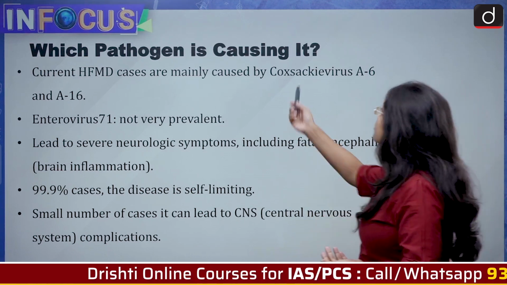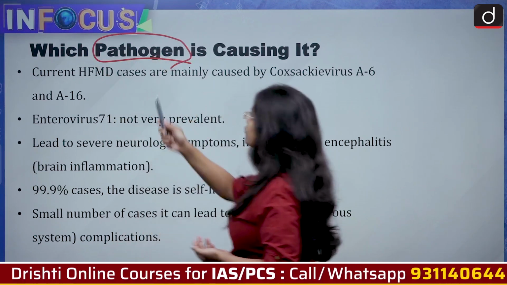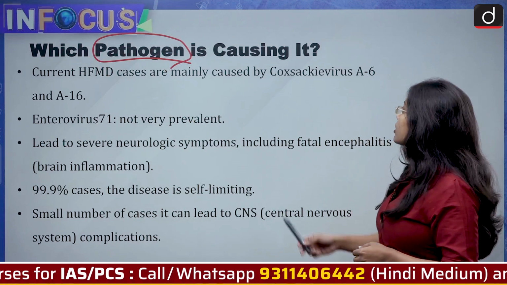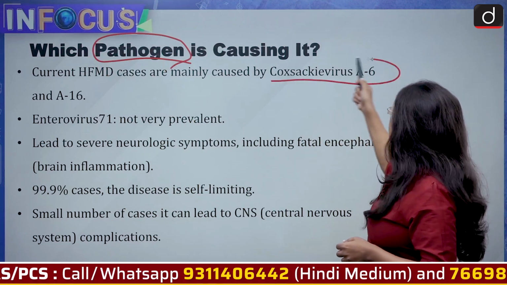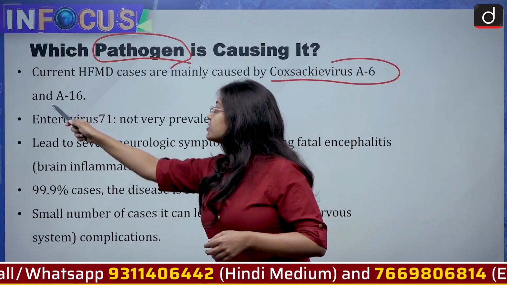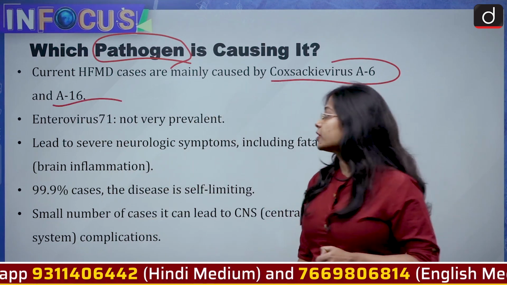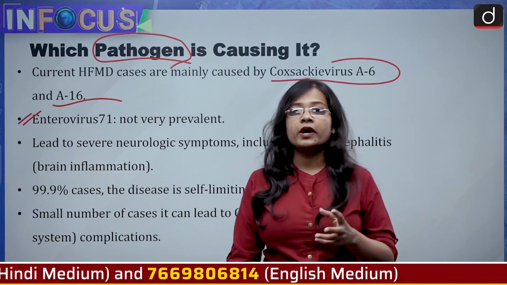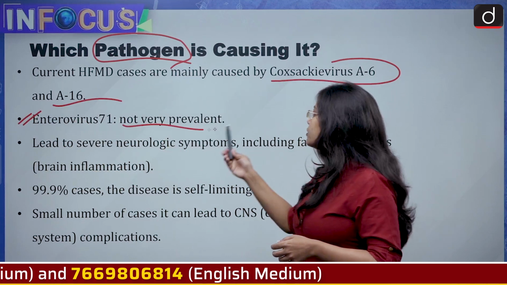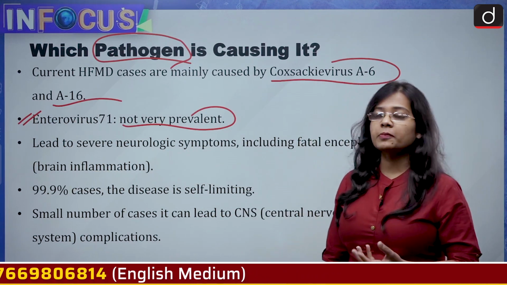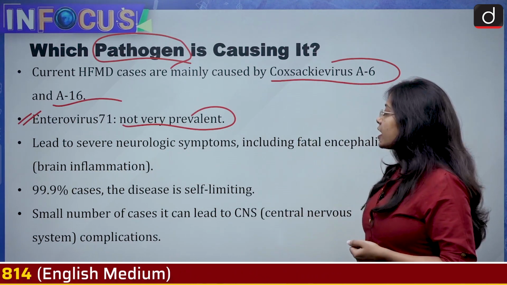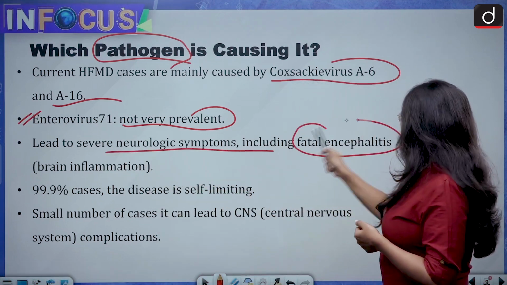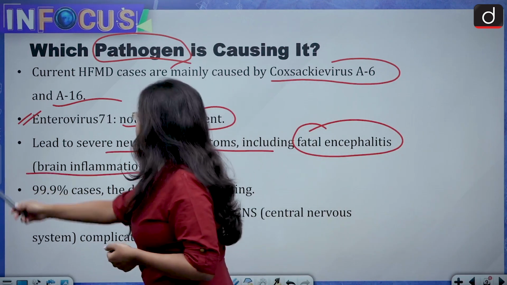Now which pathogen is causing the tomato flu? Currently the hand, foot and mouth disease cases are mainly caused by Coxsackie virus A6 and A17. But apart from this, enterovirus 71 has also caused tomato flu, but it is not very prevalent, which means on a very minimal basis. It has led to severe neurologic symptoms including fatal encephalitis and brain inflammation.